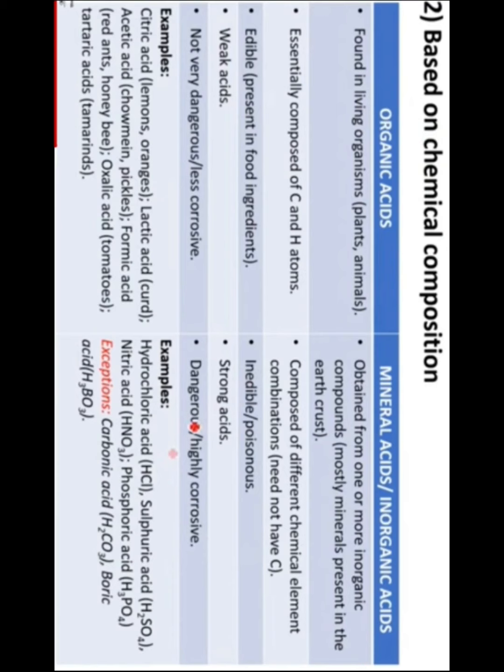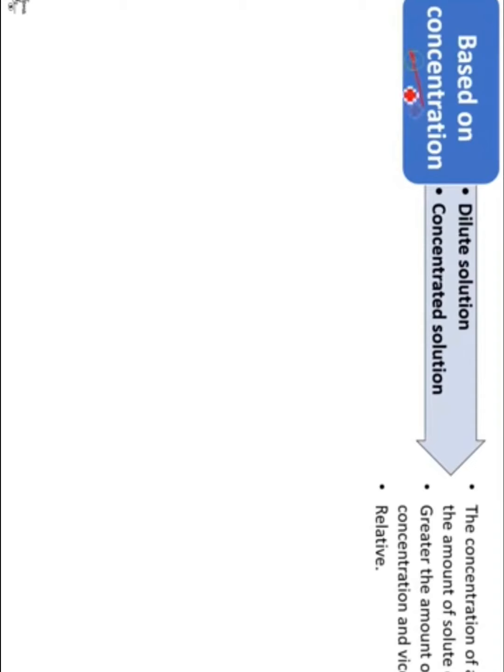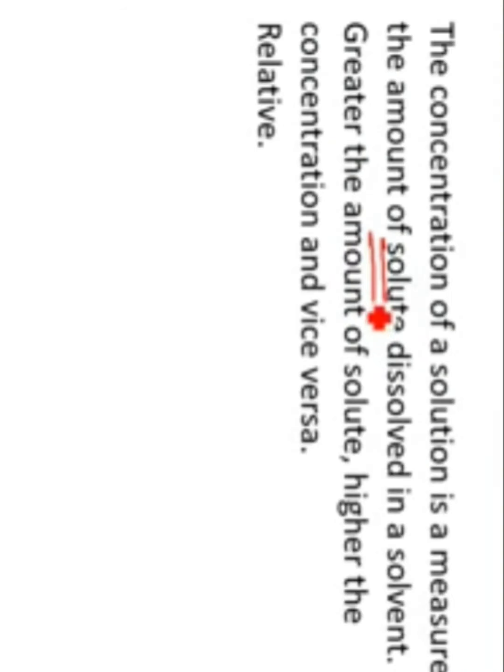Exceptions are there in the mineral acids. Those are carbonic acid and boric acid. The next one is based on concentration. The concentration of a solution is measured with the help of the amount of solute dissolved in a solvent. When the amount of solute is more, the solution is called concentrated. And when the amount of solute is less, it is called a dilute solution.